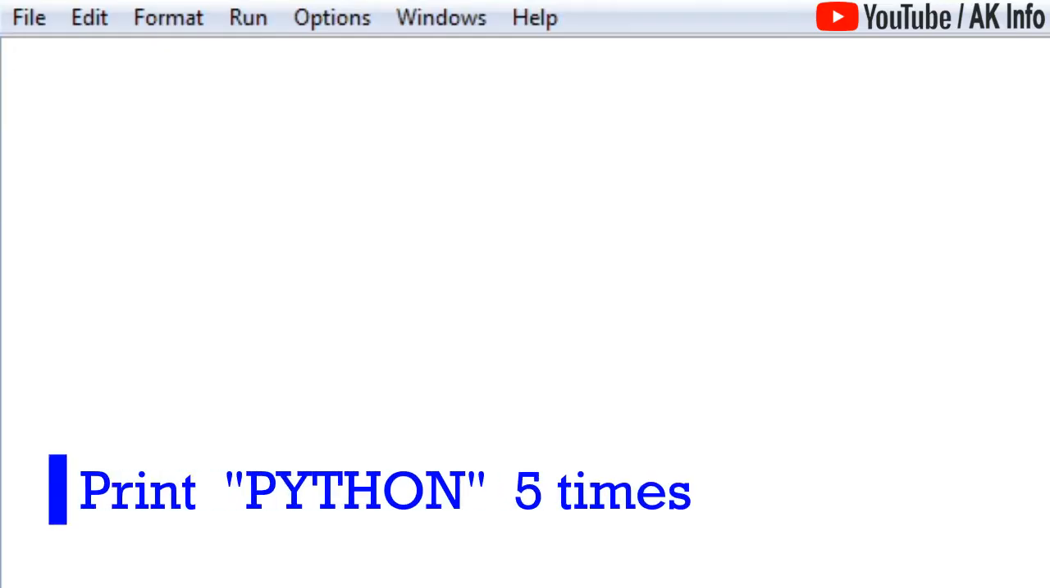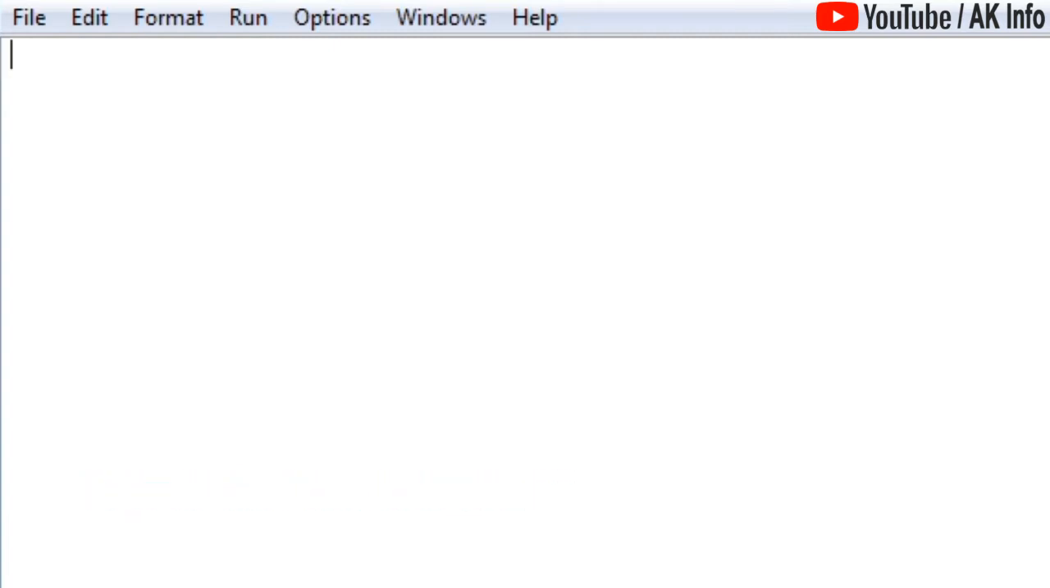Here I want to print Python 5 times. First of all, we need a counter here for counting. For that, I will use a variable a, and say a starts with 1. Now here I can use while. It is a keyword and then you have to specify the condition. If the value of a is less than or equal to 5, then print Python. But print it 5 times, so just increase the value of a. That means a equals a plus 1. That's it. It is so simple.